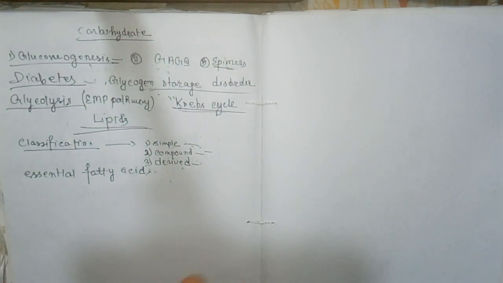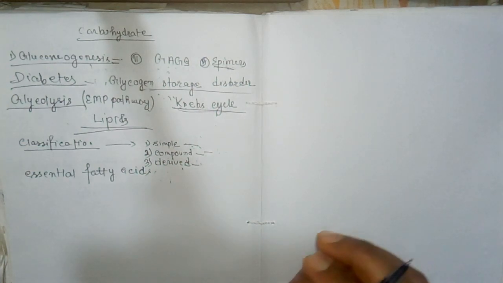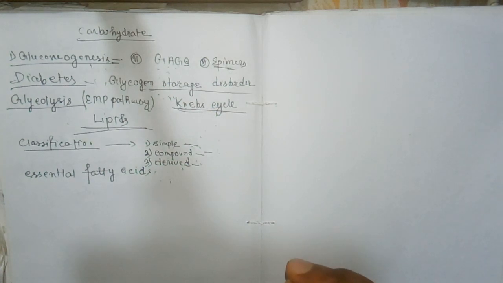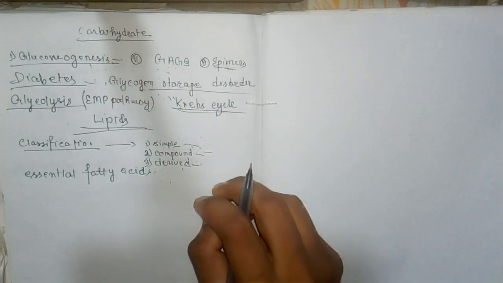Number four, prevention of fatty liver. Number five, they are also needed for the synthesis of another important group of compounds, like eicosanoids.